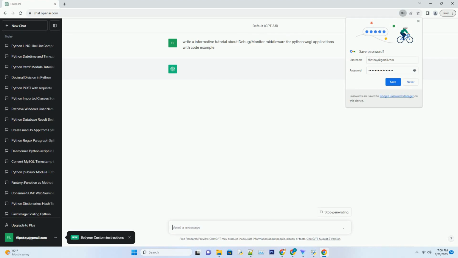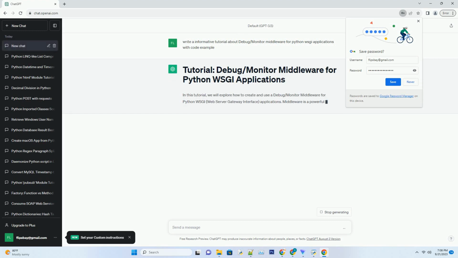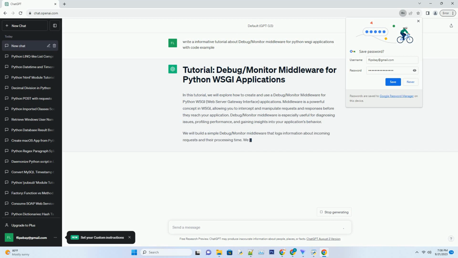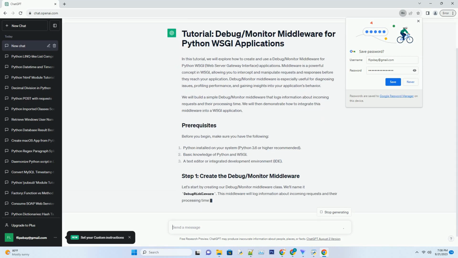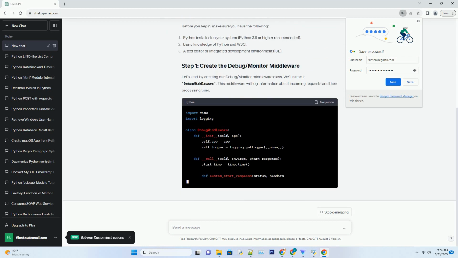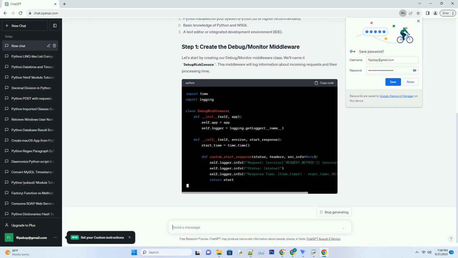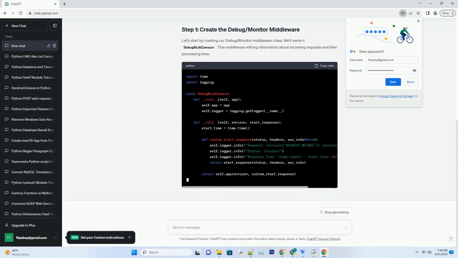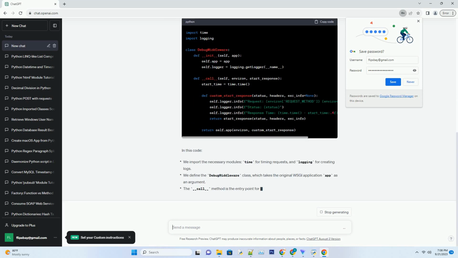In this tutorial, we will explore how to create and use a debug/monitor middleware for Python WSGI (Web Server Gateway Interface) applications. Middleware is a powerful concept in WSGI, allowing you to intercept and manipulate requests and responses before they reach your application. Debug/monitor middleware is especially useful for diagnosing issues, profiling performance, and gaining insights into your application's behavior.